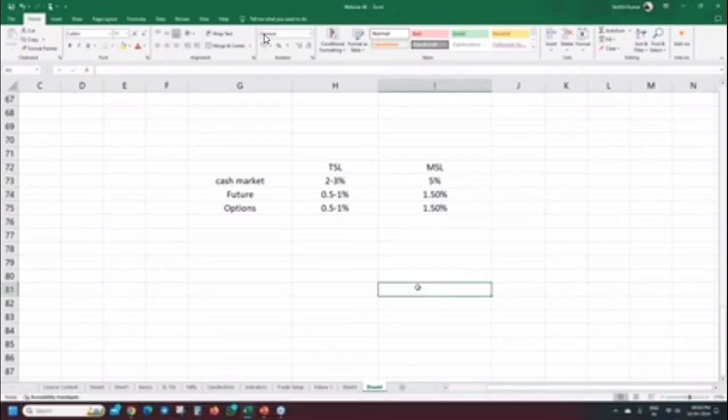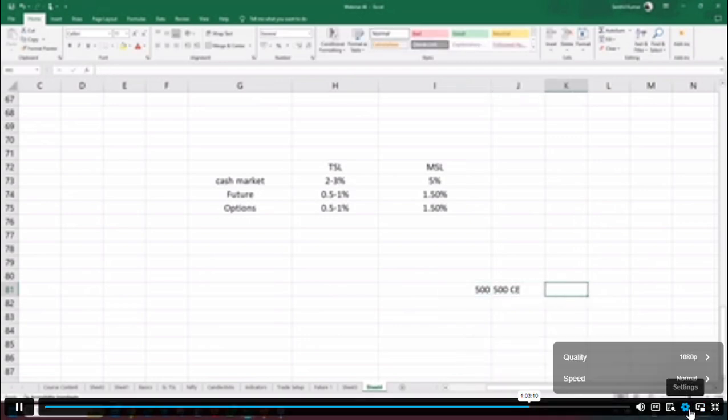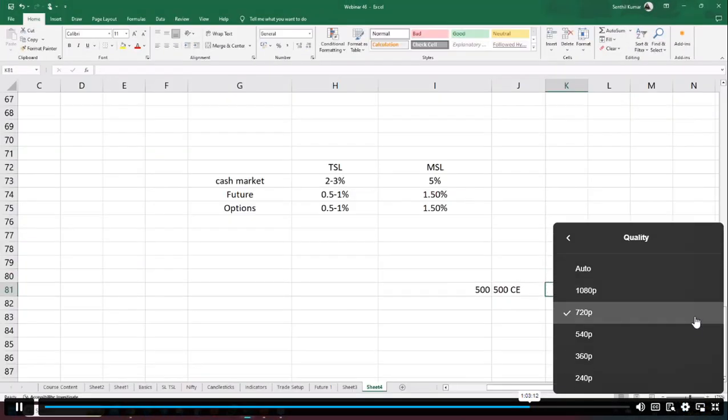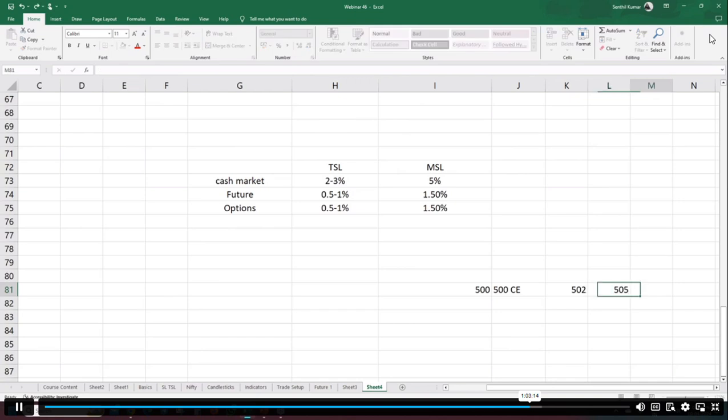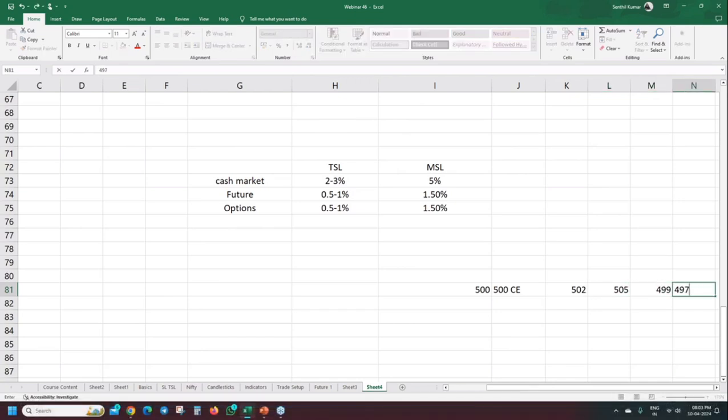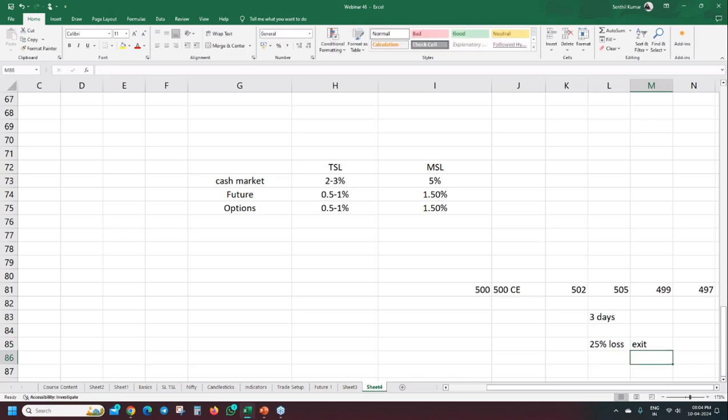You bought a premium at 500 call. The stock is not at all moving: 502, 505, 499, 497 for 3 days. 25% of the option will be lost. Then you exit. This is disaster management, right?